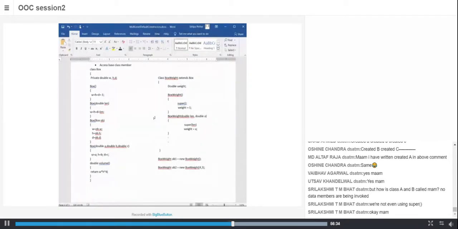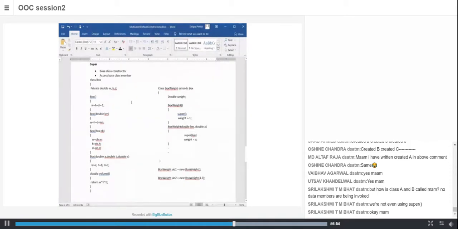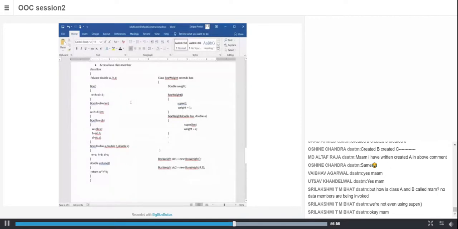Okay, fine. For those who have never heard of this term, there is a keyword called super. There are two uses of super. One is to invoke a base class constructor and the other is to access a base class member. I want you to look at this example very well.